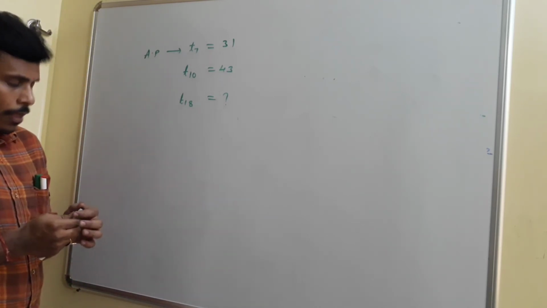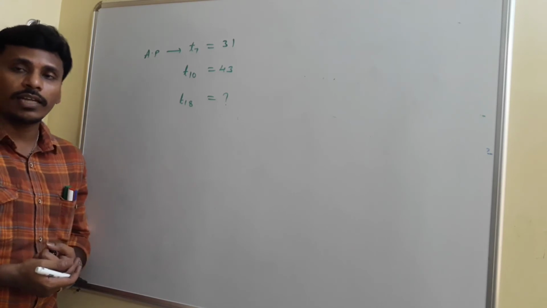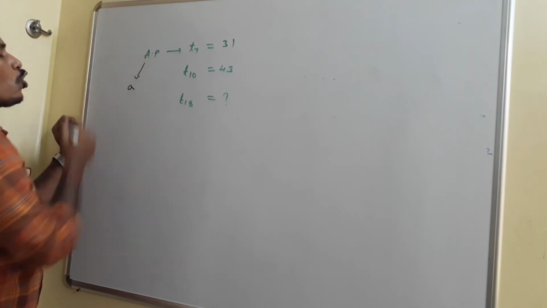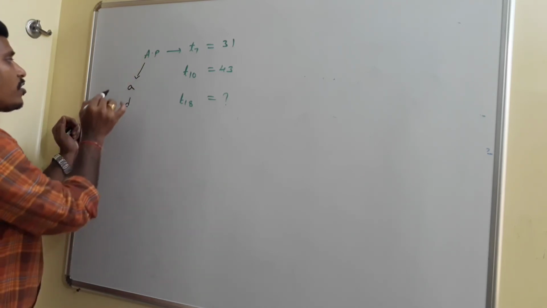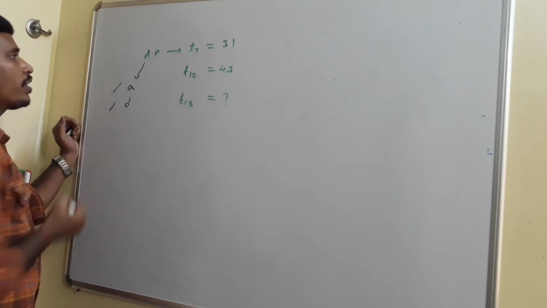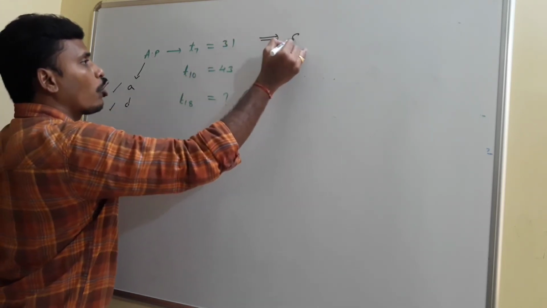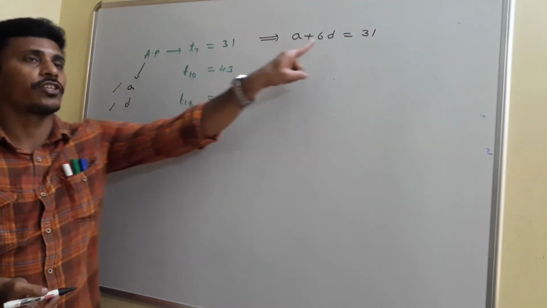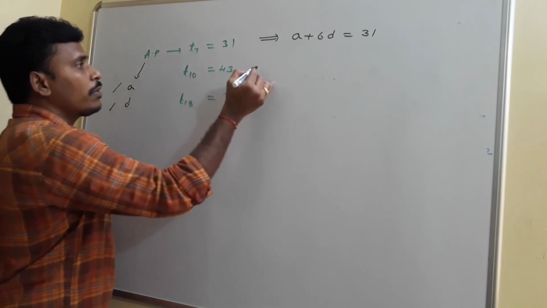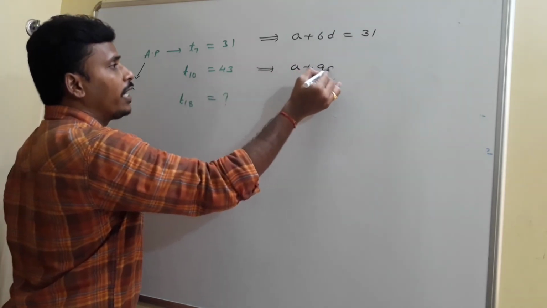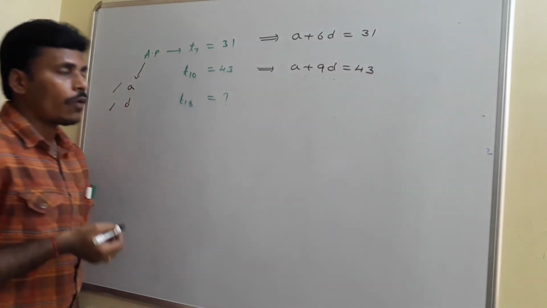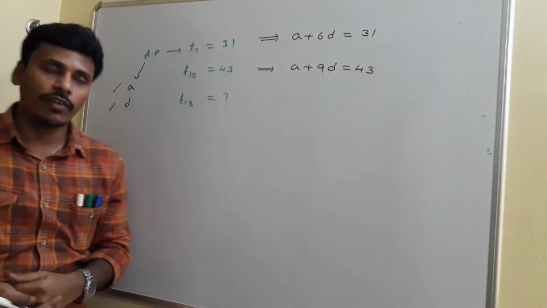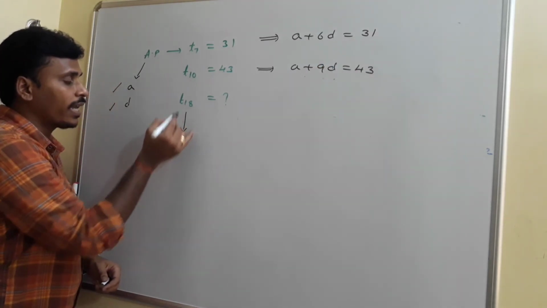See, I have a rule for the nth term of the arithmetic progression. I don't know the first term of this arithmetic progression, let it be A. I don't know the common difference, take it as D. If the first term is A and the common difference is D, then the seventh term is A plus 6D as per the rule. The 10th term is A plus 9D, and it is given as 43. Now I have the 7th term A plus 6D as 31 and the 10th term A plus 9D as 43, and now I wish to find the 18th term.